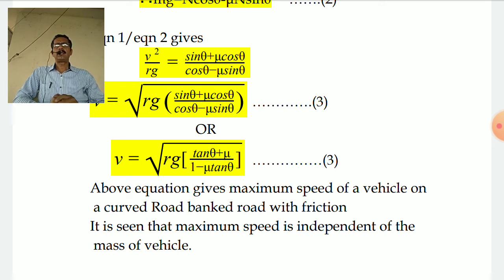And then I understand that in that case the minimum speed will be v equal to root of rg into bracket, if you see equation number 3 here, sin theta minus mu cos theta upon cos theta plus mu sin theta. Or in terms of tan theta, it will be root of rg into bracket tan theta minus mu upon 1 plus mu tan theta, which will be the minimum speed with which a vehicle can travel on a curved and banked road.